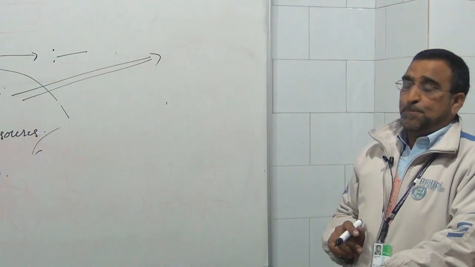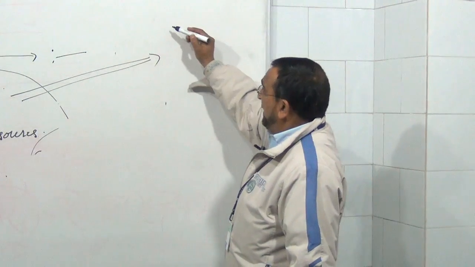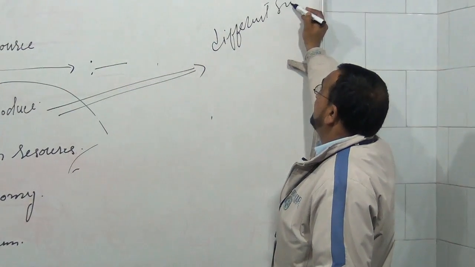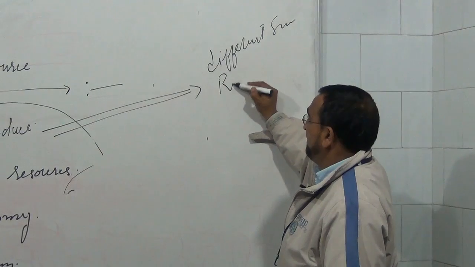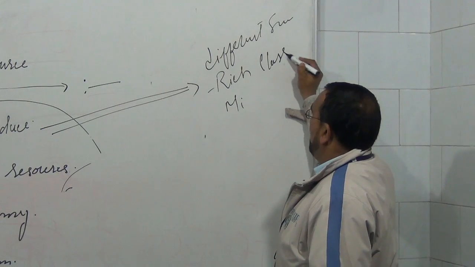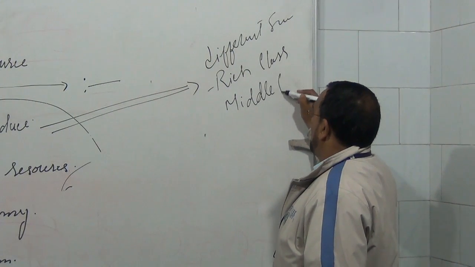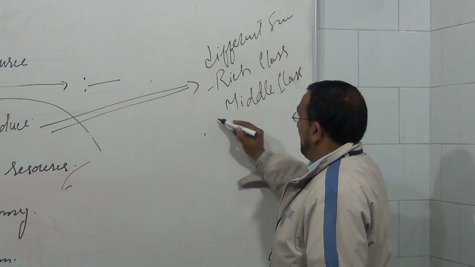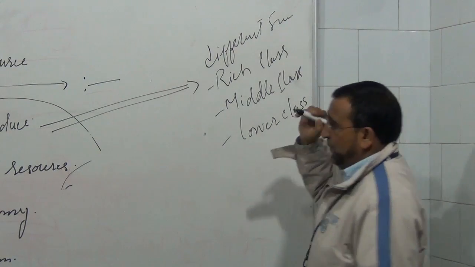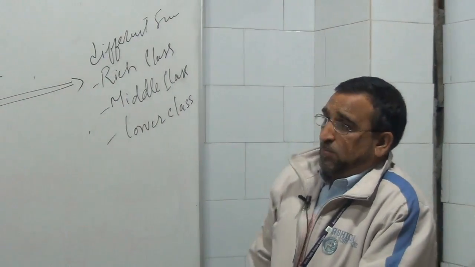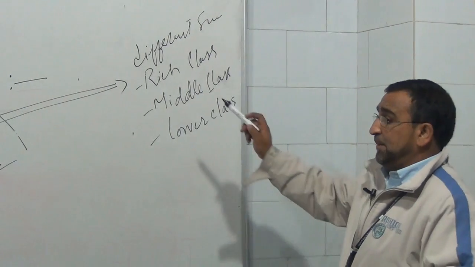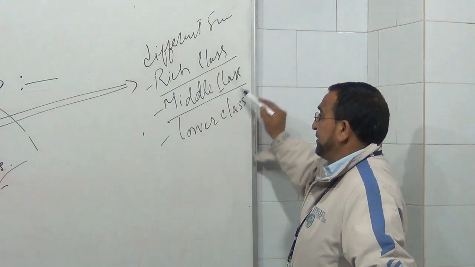If we say for whom to produce, we know that we have different sections of the society. We have rich, we have middle class, and we have lower class. So, when we are going to produce goods and services in the economy, we have to keep all the three sections of the society in mind.